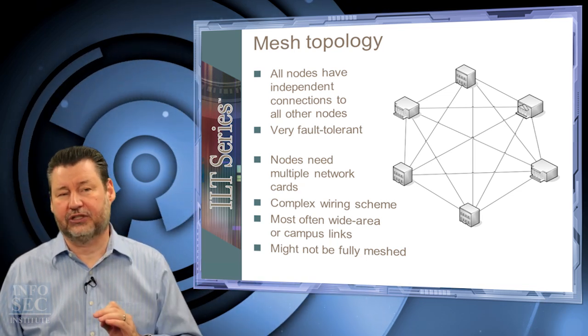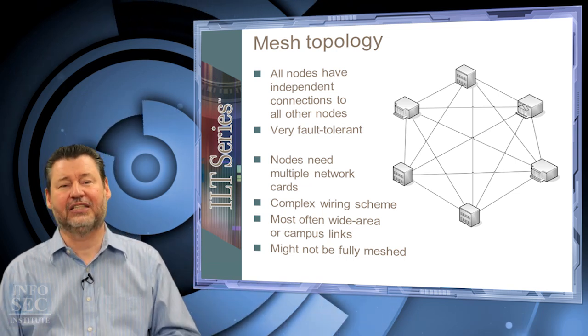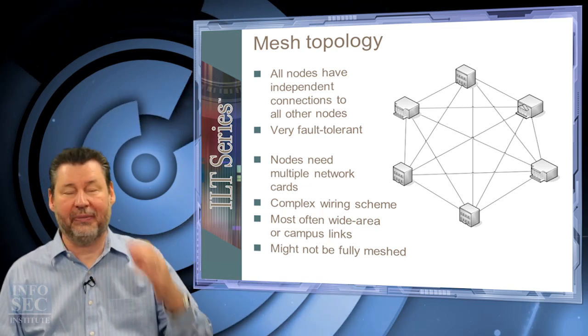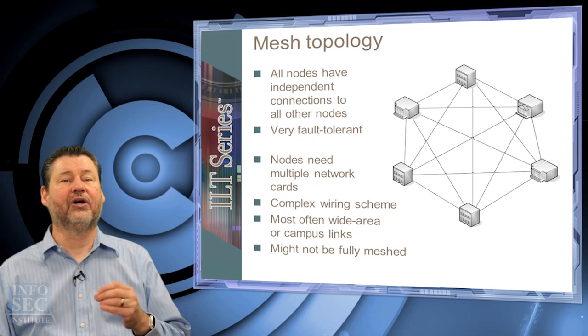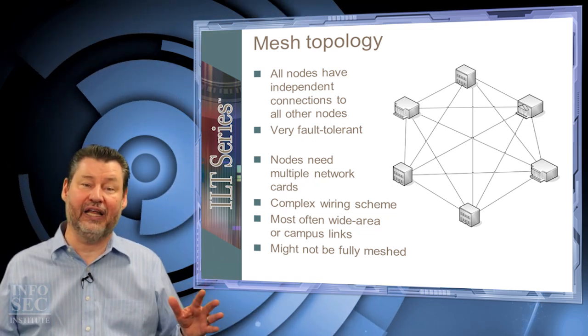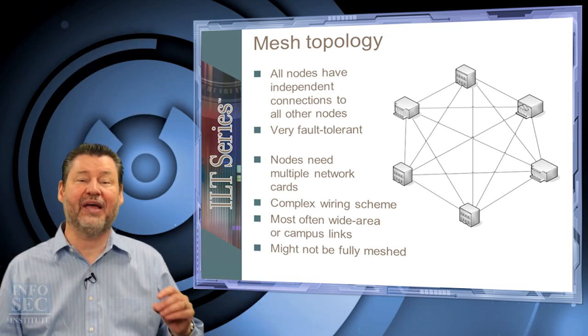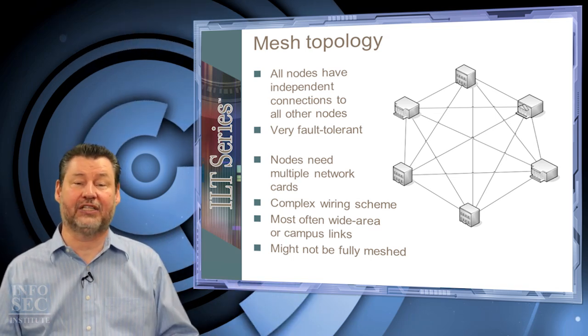This last bullet is going to fix a lot of things because I can't agree with that until we get to this last bullet, and it's that it might not be fully meshed. It might be a partial mesh. Some redundancy is added. Maybe not entire redundancy to every link, but get rid of just a single point of failure. Maybe everyone has at least 2 paths to get to everything.